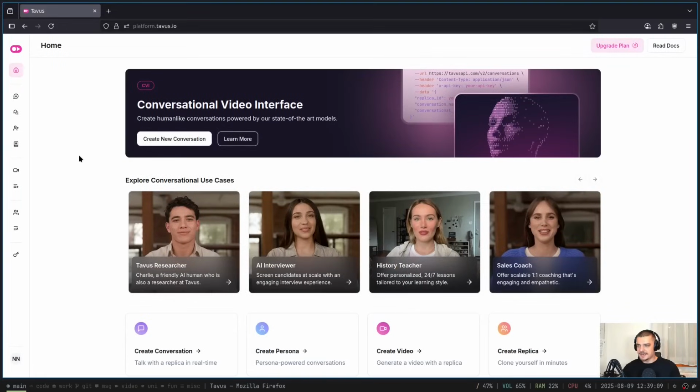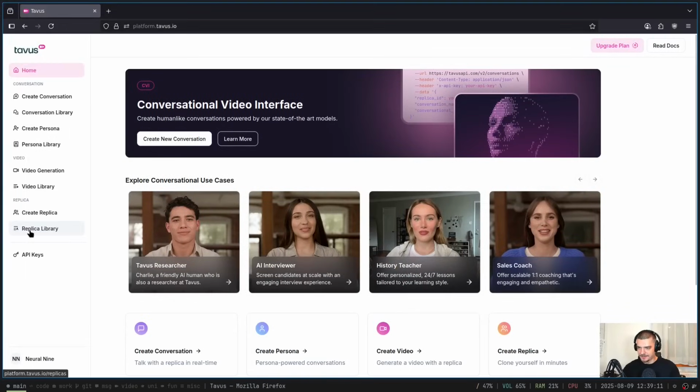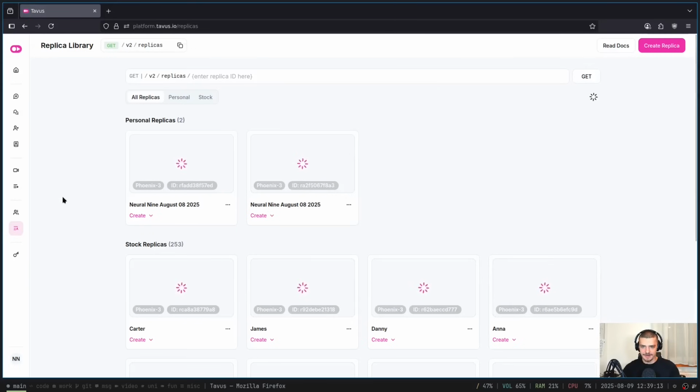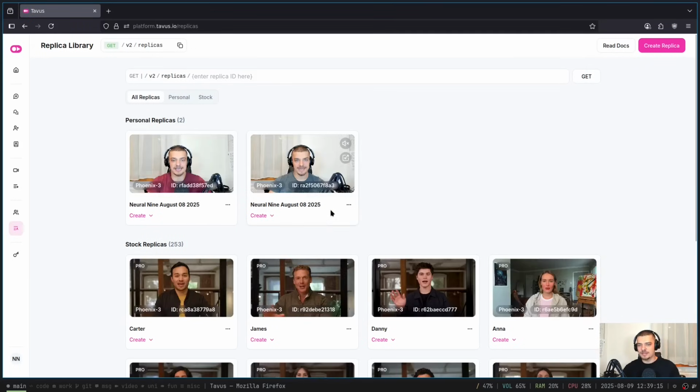Alright, so it's the next day and we're going to take a look now at the replica library. Here I have now 2 replicas of myself. One is not very good because I used accidentally the wrong microphone. The second one is better, at least when it comes to the audio. Let us take a look and let's listen to it.